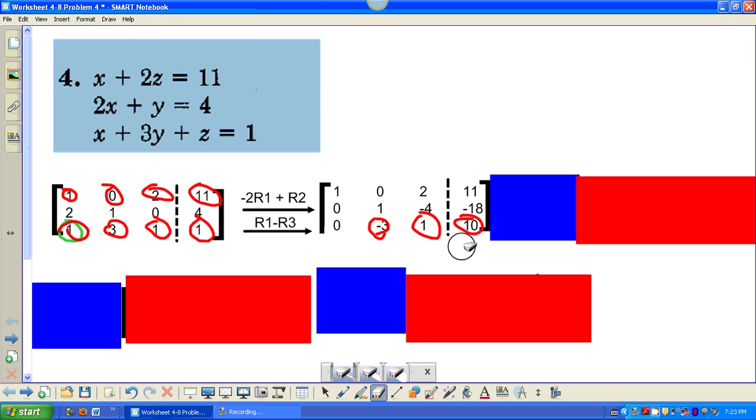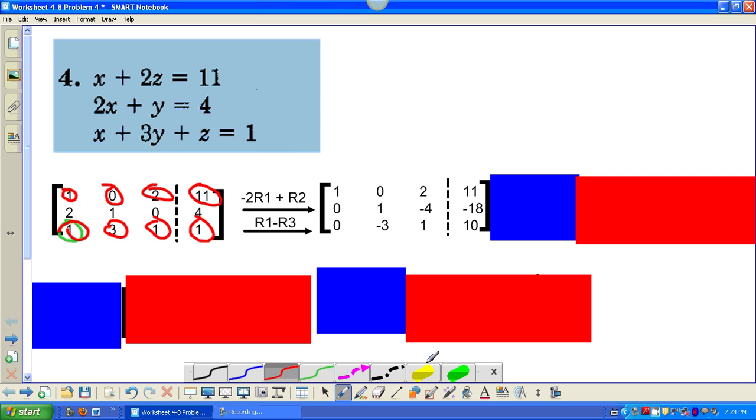The next thing I have to do is to complete that triangular kind of pattern, and you want to make this slot be a 0. Well, I don't want to combine anything with row 1, because if I tried to combine rows 1 and 3, I would get a 1 back here, and you want to preserve a 0 once you've already gotten a 0. So instead, I'm going to mess with row 2.